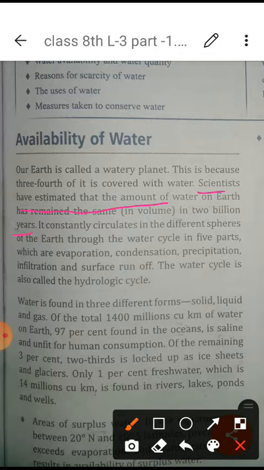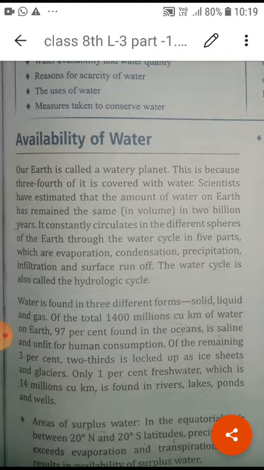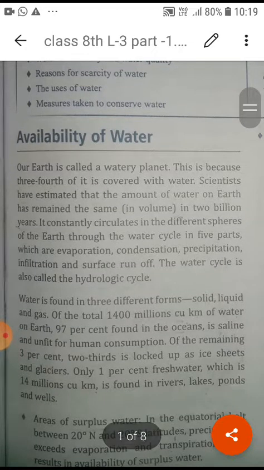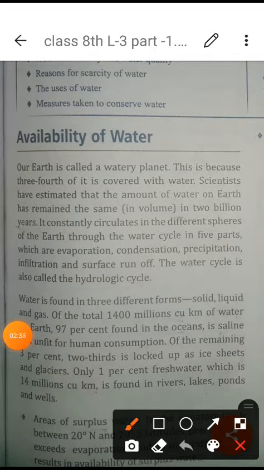It constantly circulates in different spheres on the earth through the water cycle in 5 parts, which are evaporation, condensation, precipitation, infiltration and surface runoff. This is also known as the hydrologic cycle.